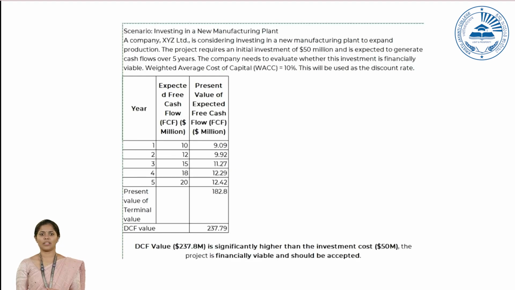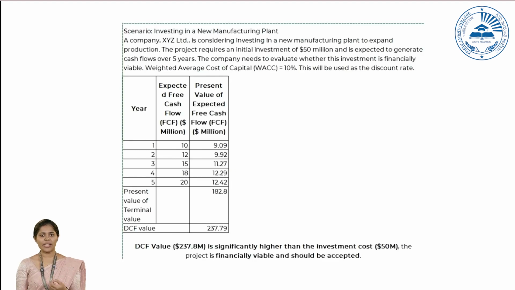The next column represents the cash flow. Free cash flow simply means the cash available to the equity shareholders, or we can say it is the net profit after deducting the interest and tax, and also after considering the non-cash items. That is what free cash flow is. After calculating the free cash flows, we have to convert those free cash flows into their present value. So how can we do that?